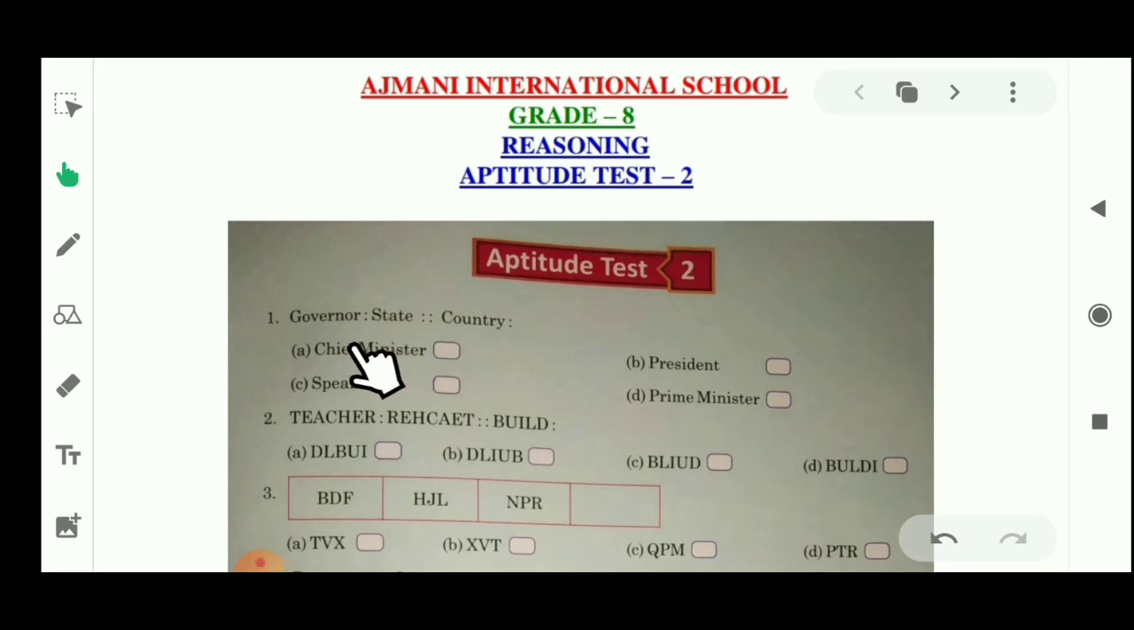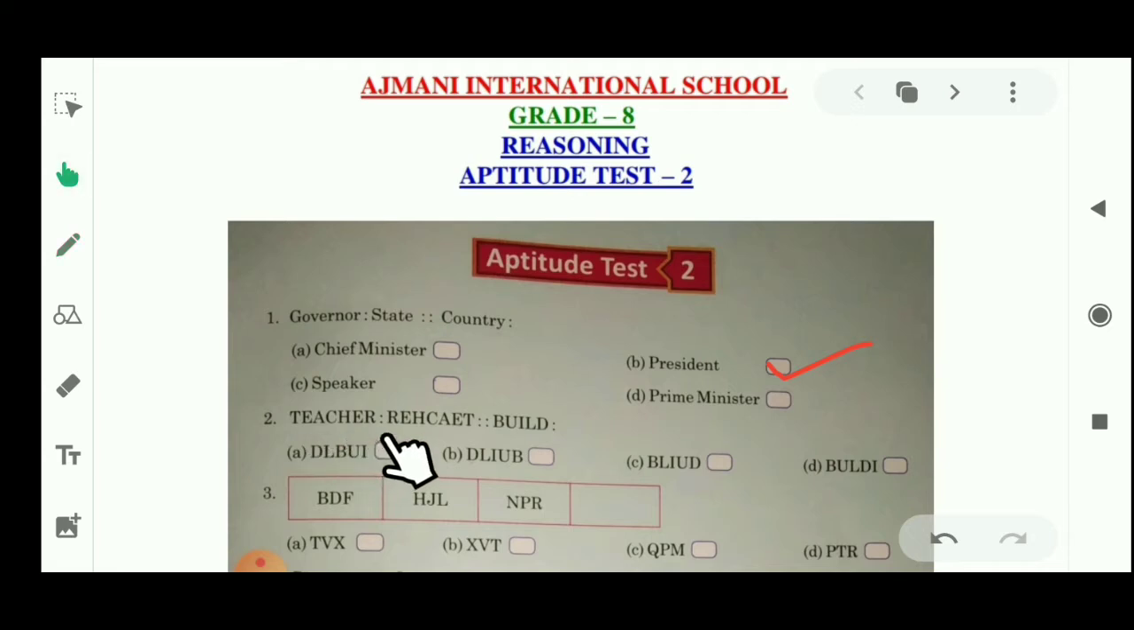Let's see question number 1. Students, the governor is the first person of the state. Similarly, in a country, who is the first person? The first person will be the president. So which option will be right? Option number B.